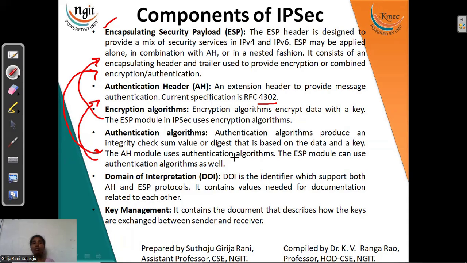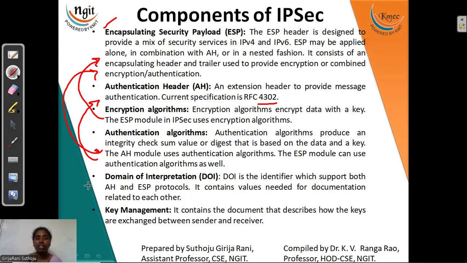When we are discussing integrity, we are going to check CRCs, I mean checksums, also at the internet level. Then only we can understand the packet has not been changed in between.